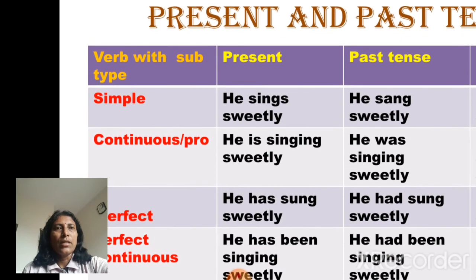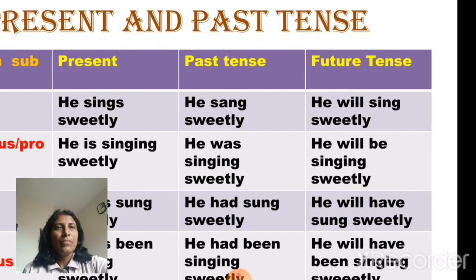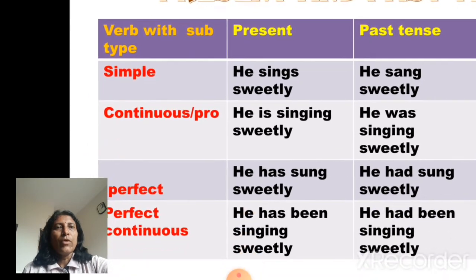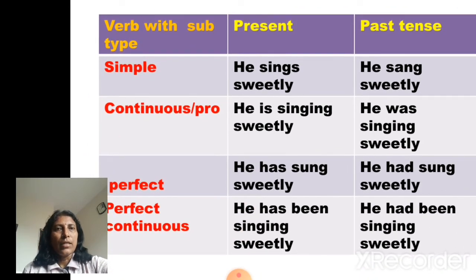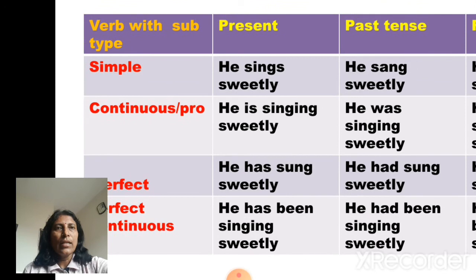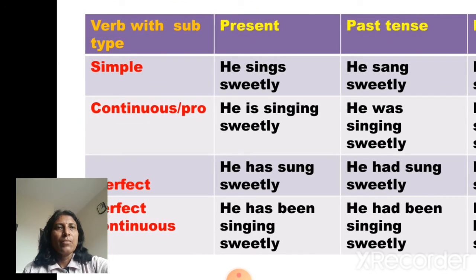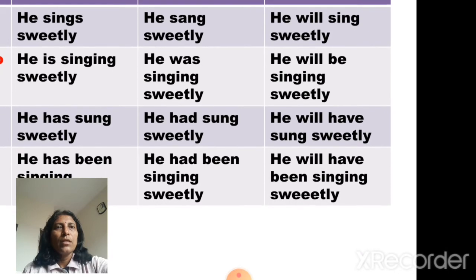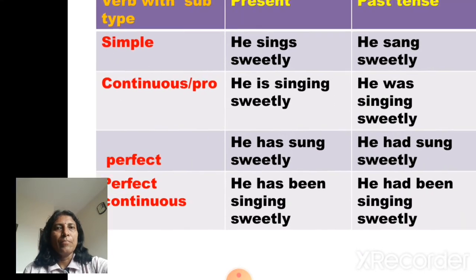Present continuous tense, the example is he is singing sweetly. See the change. He was singing sweetly, and for future he will be singing sweetly. Perfect tense. Present perfect tense, he has sung sweetly. Past perfect tense, he had sung sweetly. Future perfect tense, he will have sung sweetly.